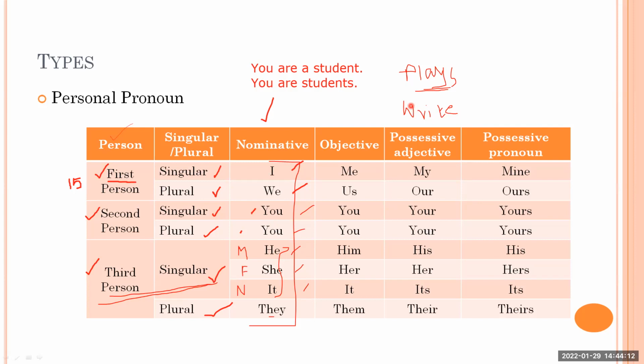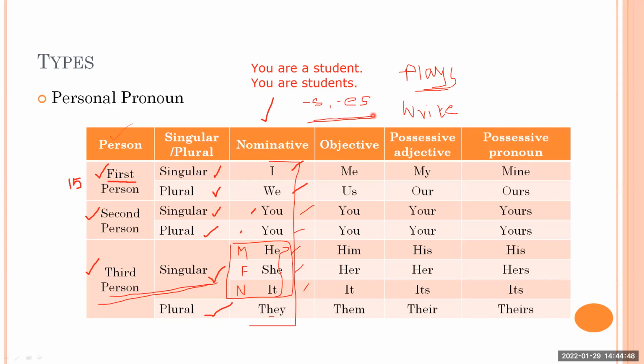You will get into the habit that if the subject is a third person singular pronoun, you use s or es with the main verb. So remember, if the subject is third person singular like he, she, it, the main verb takes a suffix, s or es, in simple present tense.